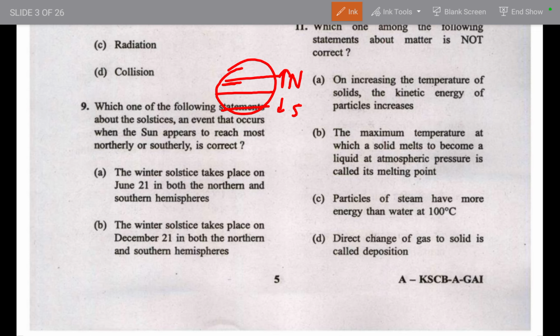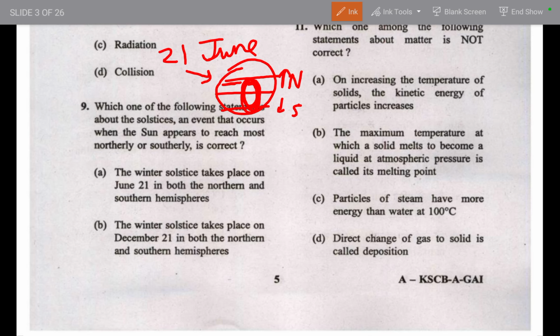The sun's direct rays fall only in this part, from the Tropic of Capricorn to the Tropic of Cancer. On 21st June, the sun's rays are directly on the Tropic of Cancer.